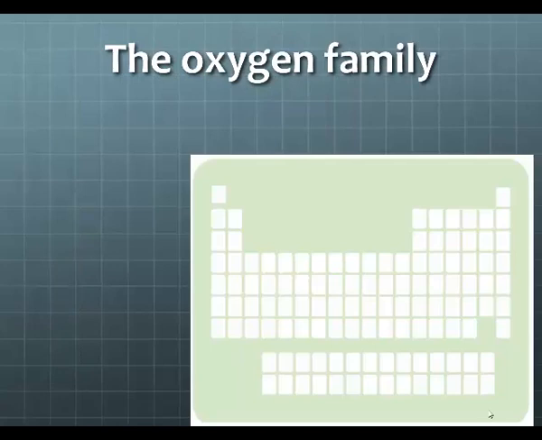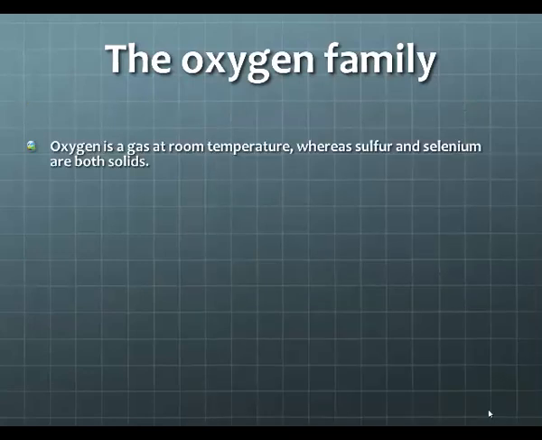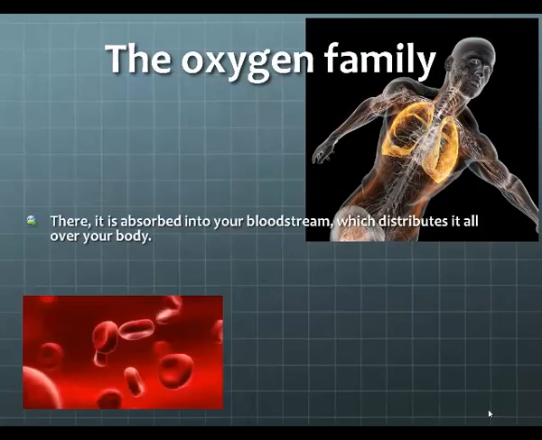The oxygen family. Group 16, which is the oxygen family, contains 3 nonmetals: oxygen, sulfur, and selenium. So again, color in these boxes on the periodic table and identify them or label them as the oxygen family. Oxygen is a gas at room temperature, whereas sulfur and selenium are both solids. With every breath that you take, oxygen travels into your lungs. There, the oxygen is absorbed into your bloodstream, and it's distributed all over your body.